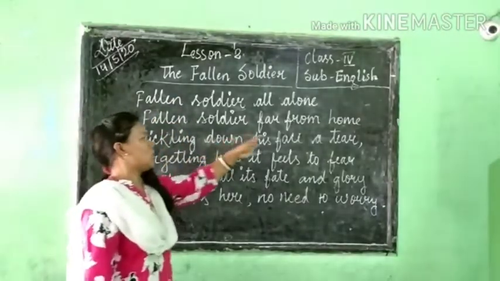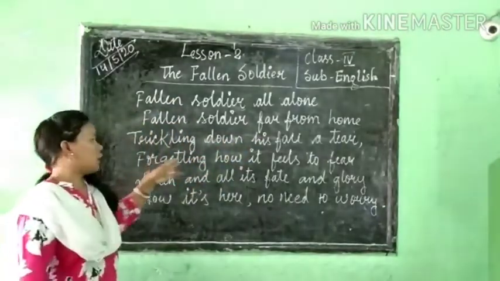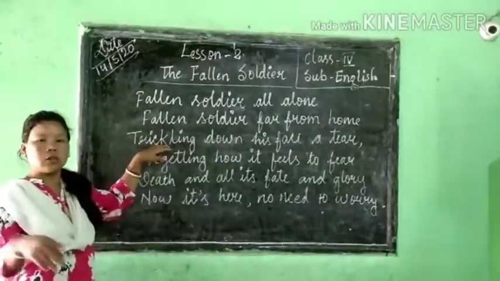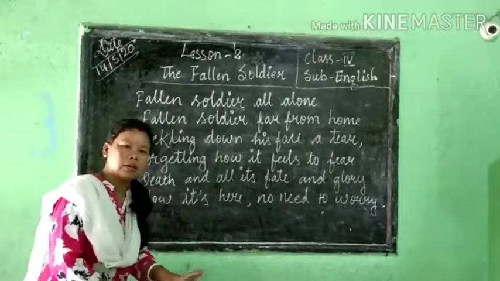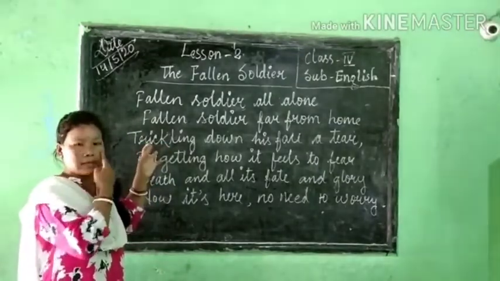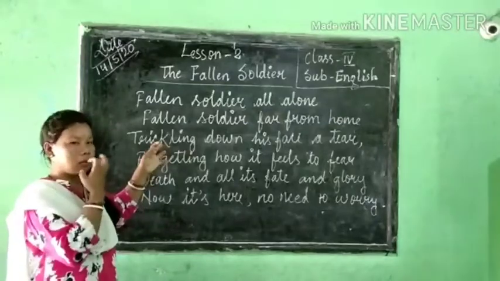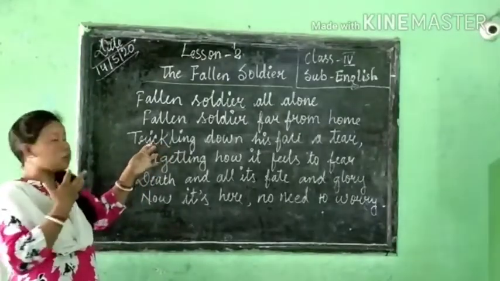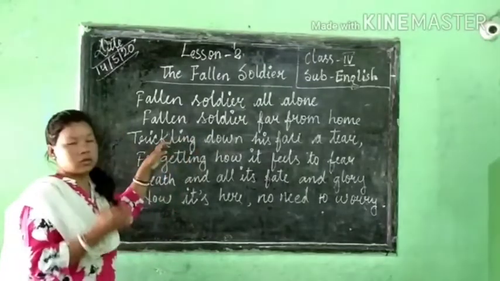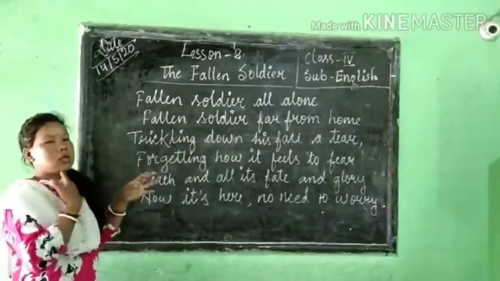Trickling down his face a tear, forgetting how it feels to fear. The soldier is already fallen on the ground, and tears are trickling down.